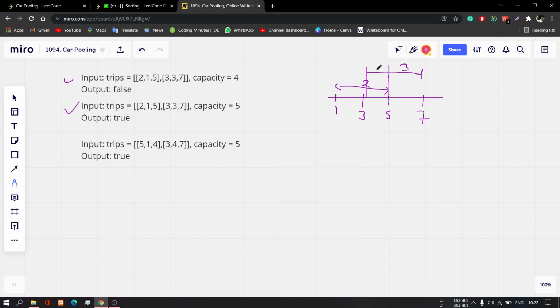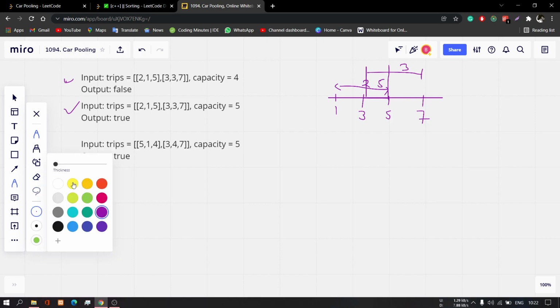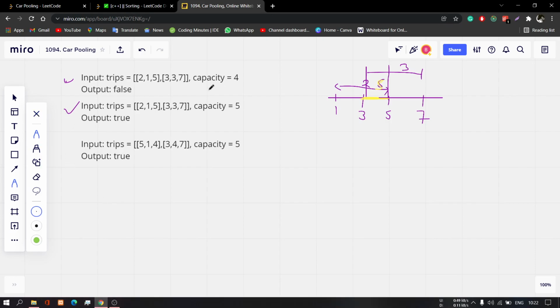But in this place it is overlapping, so 3 plus 2 will give 5. For this interval it will be 5. So what is the problem here, why is it written false? Because the capacity of the car is only 4. You can board only 4 passengers, but at a distance from 3 to 5 it comes out to be 5. So that's why it returned false.